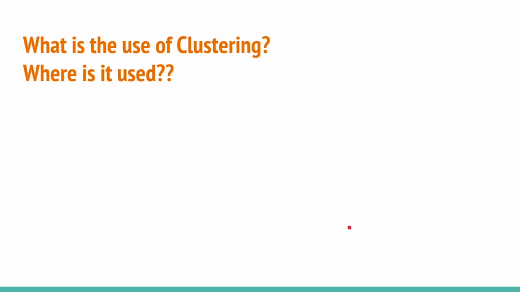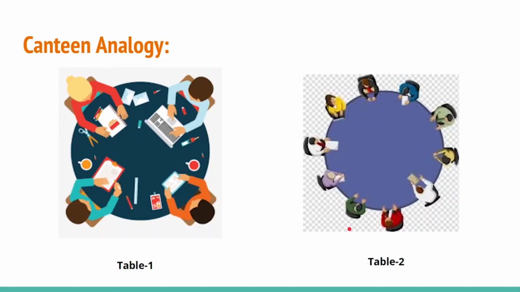What is the use of clustering and where is it used? Let's take an analogy to understand this. In my introduction, as I said, a group of students sitting in a canteen is an example of clustering. Let me tell you how you can connect that with the definition of clustering. Suppose there are two tables in the canteen, T1 and T2, and T1 refers to the group of people sitting at that table.